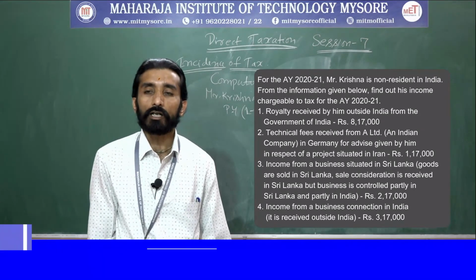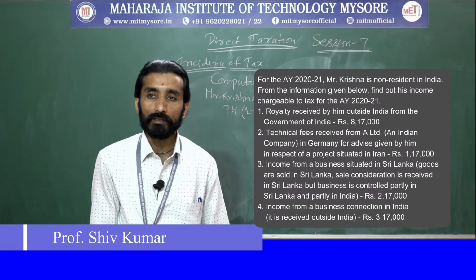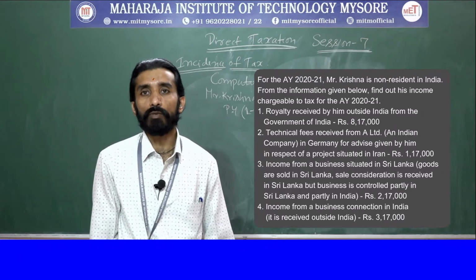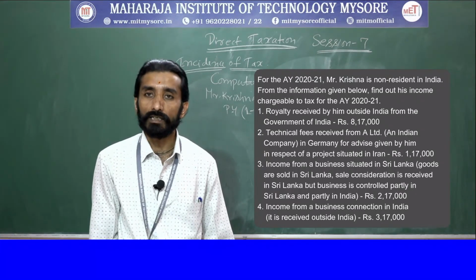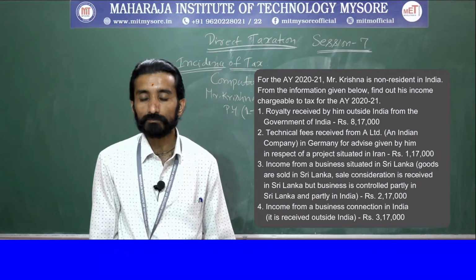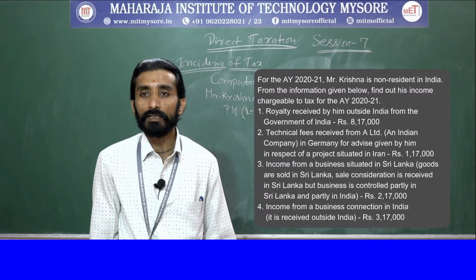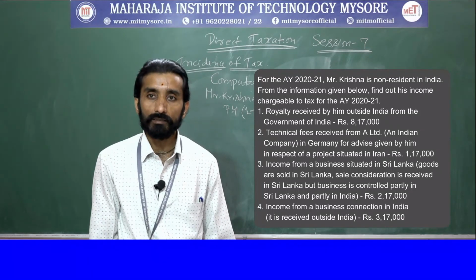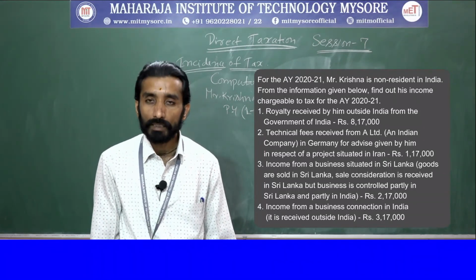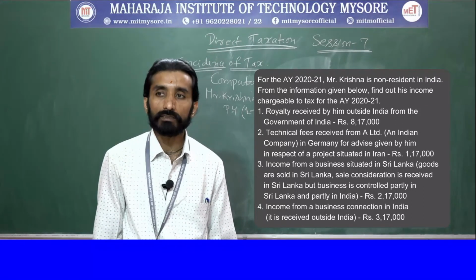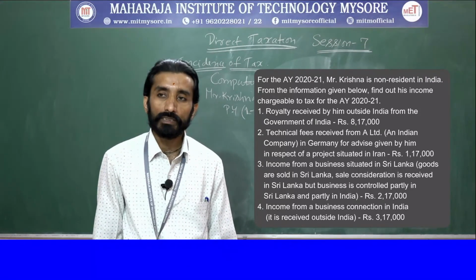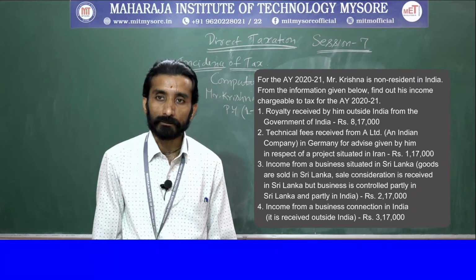First one, royalty received by him outside India from Government of India, rupees 18,17,000. Technical fees received from A Limited, an Indian company, in Germany, for advice given by him in respect of a project situated in Iran, rupees 1,17,000.